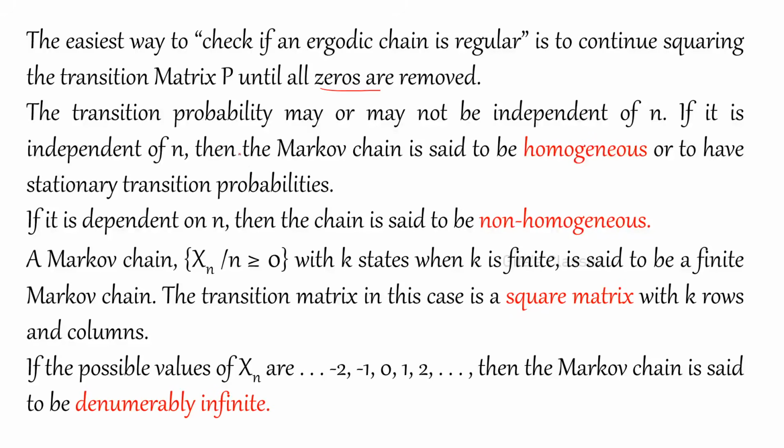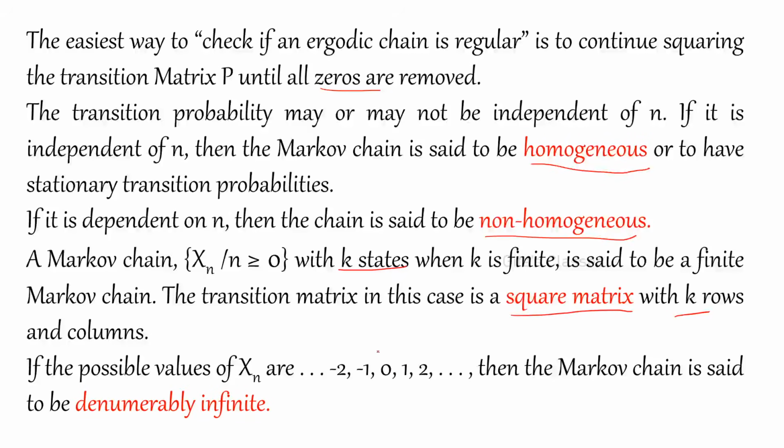Okay, so the transition probability may or may not be independent of n. If it is independent of n, then the Markov chain is said to be homogeneous. If it is dependent on n, then it is said to be non-homogeneous. And a Markov chain with k states, a finite number, is said to be a finite Markov chain. In that case, we will have a square matrix of order k, meaning k rows and k columns. Suppose Xn takes values from minus infinity to plus infinity, that is integers, then the Markov chain is said to be denumerably infinite, that means countably infinite.